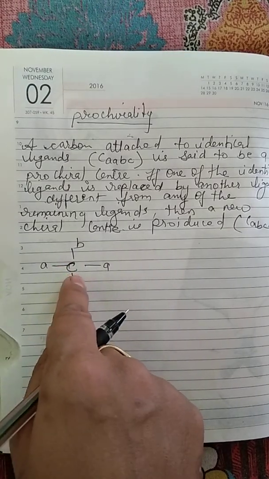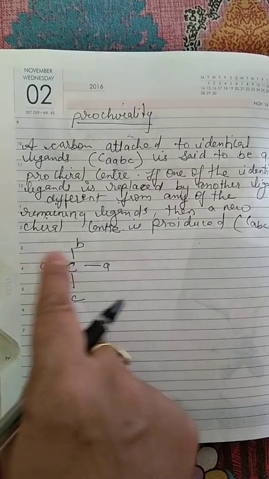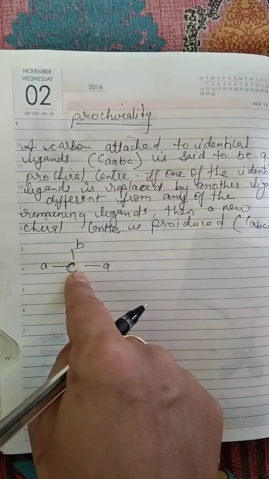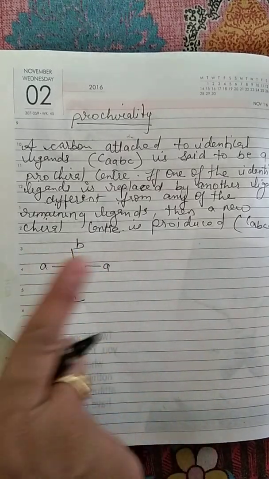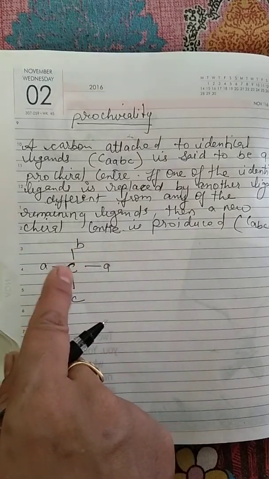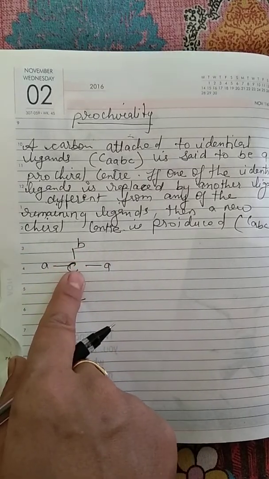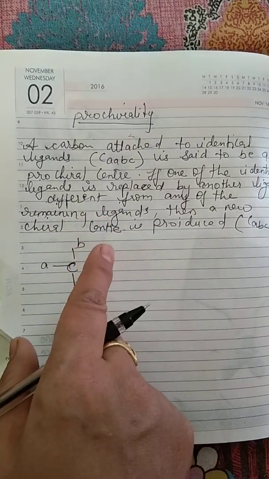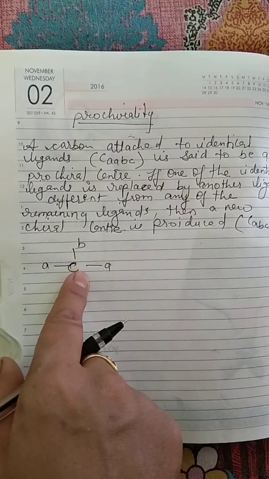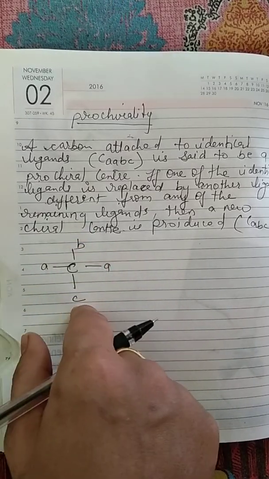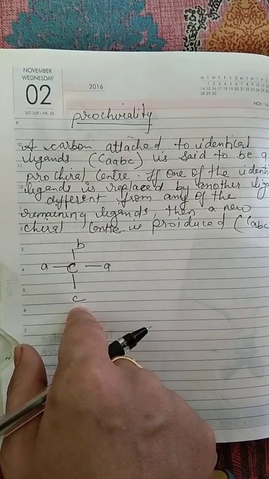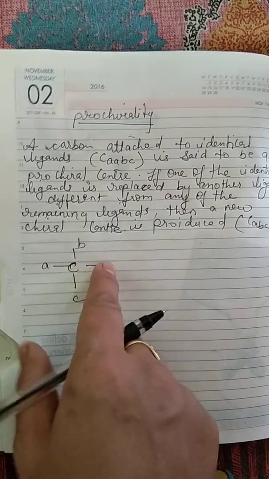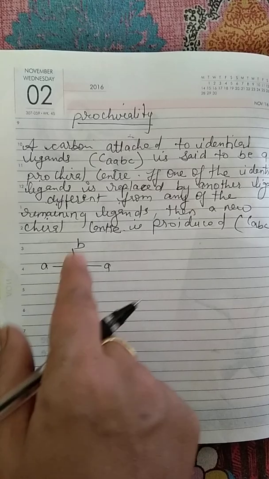It is not a chiral carbon, because we know a chiral carbon is attached to four different ligands. But a prochiral carbon is attached to two same ligands and two different ligands.